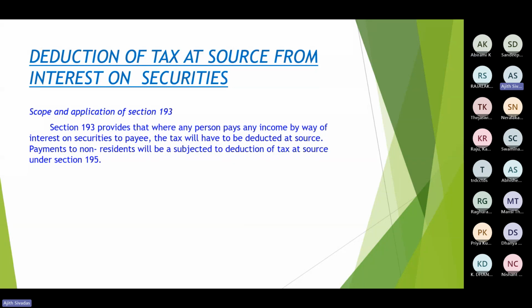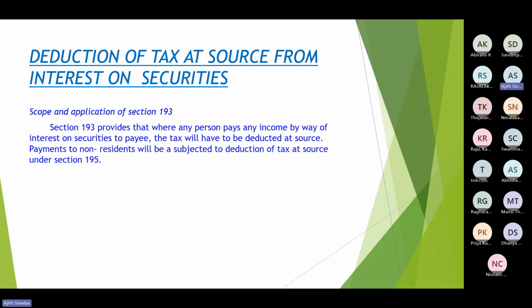Okay. So now section 193. Section 193 provides that where any person. So here any person meaning what? Irrespective of whether they are resident or non-resident. I am telling about the deductor. There are two persons as we know. The person who deducts, who makes the payment, the payer, is the deductor here. The person who receives the amount is the recipient, the deductee. Payee would be the deductee. So the deductee shouldn't be a non-resident.